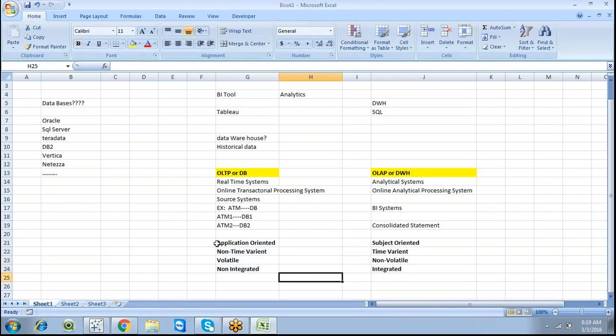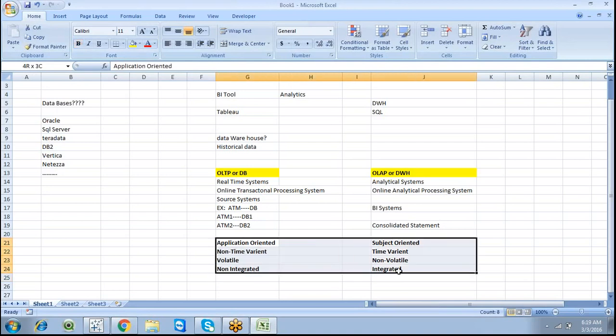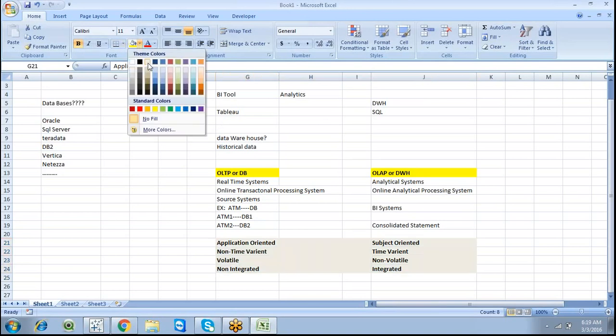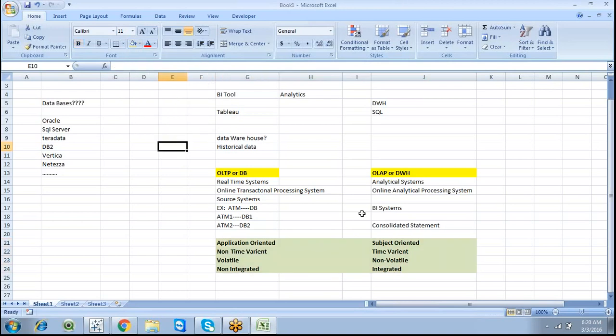This is the main difference between a database and a data warehouse, or the differentiation between OLTP systems and OLAP systems: application oriented, subject oriented, non-time variant, time variant, and non-volatile, and integrated.